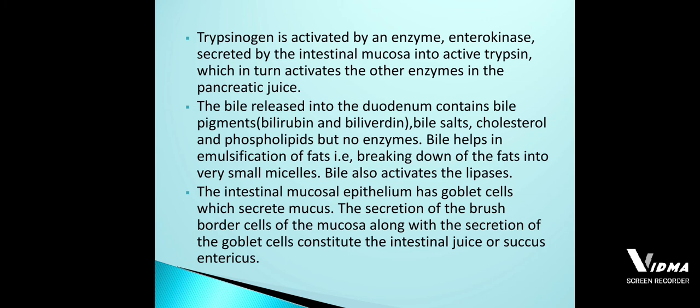Don't get confused. This intestinal juice constitutes the secretion of brush border cells of the mucosa and the secretion of the goblet cells.